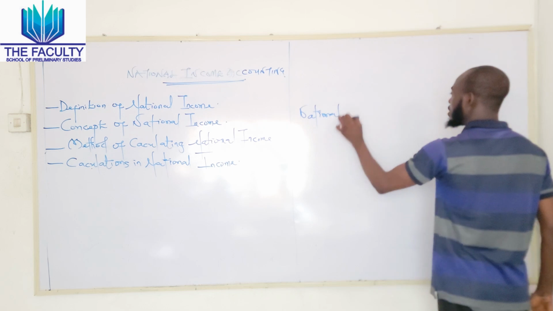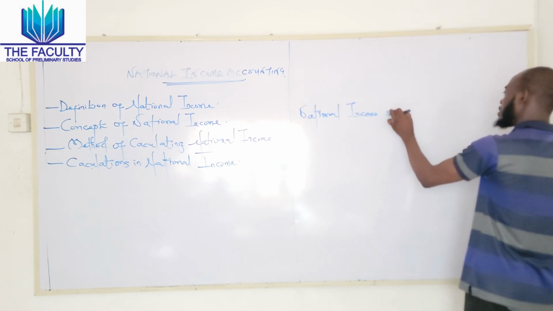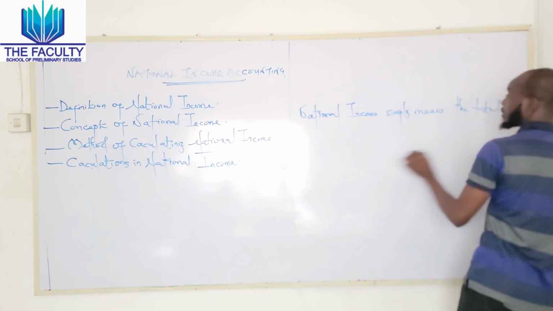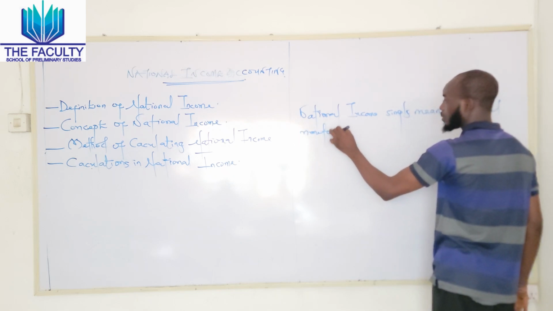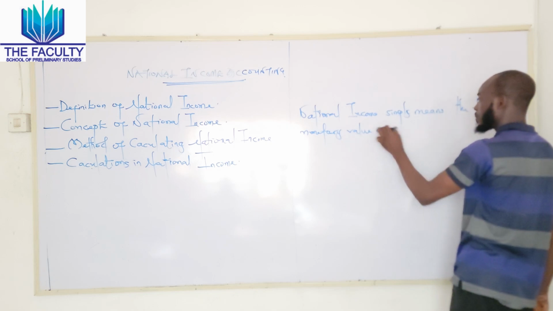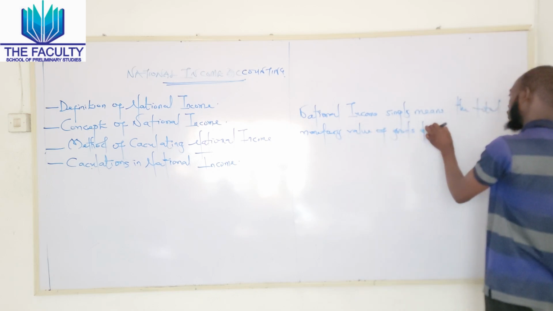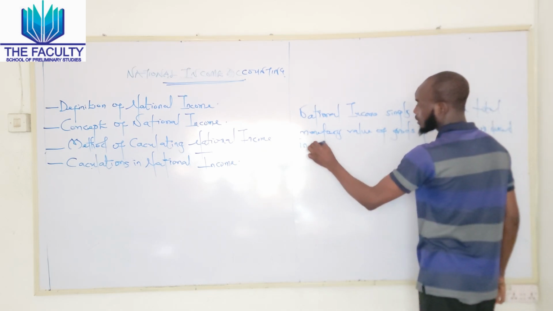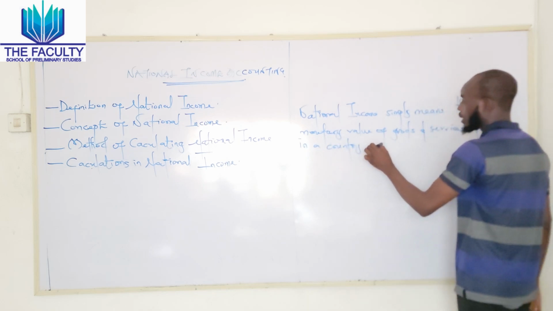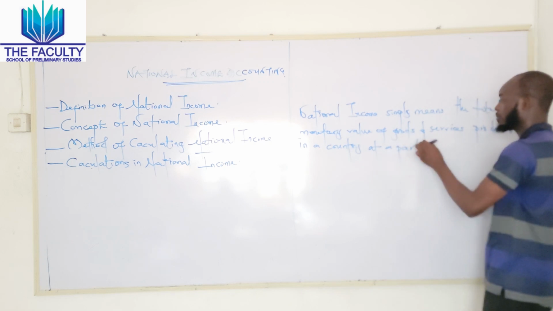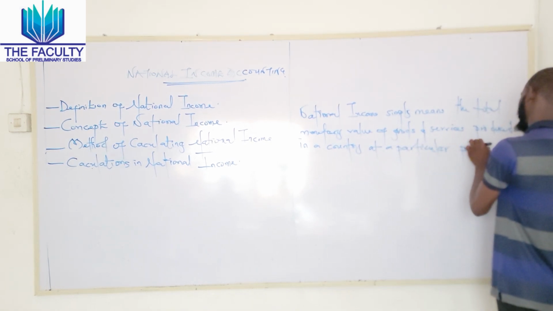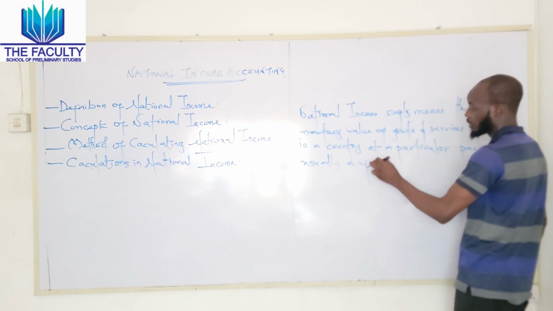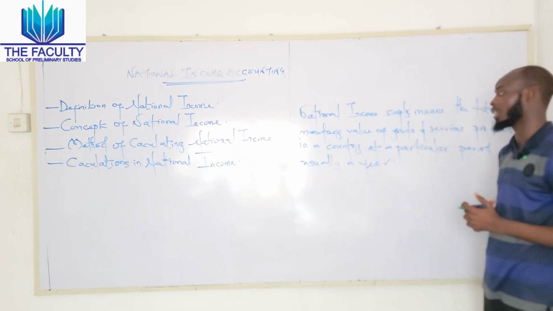National income simply means the total monetary value of goods and services produced in a country at a particular period of time, usually a year. So this is just the basic definition of what I mean by national income accounting.